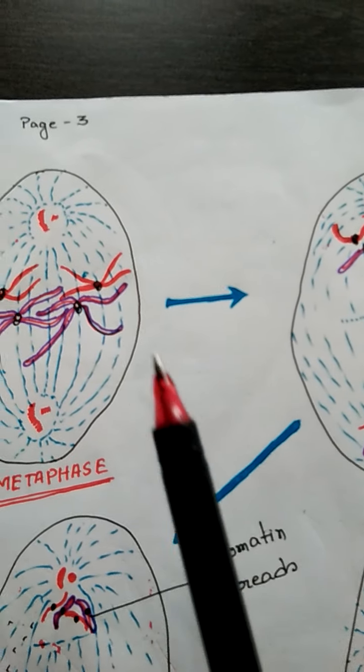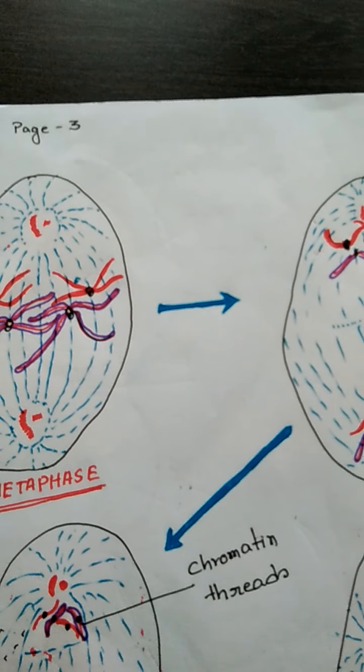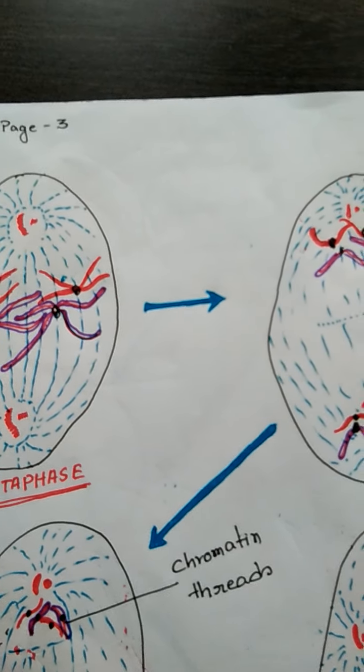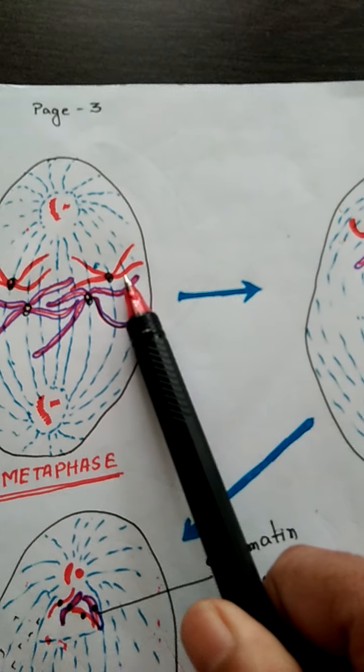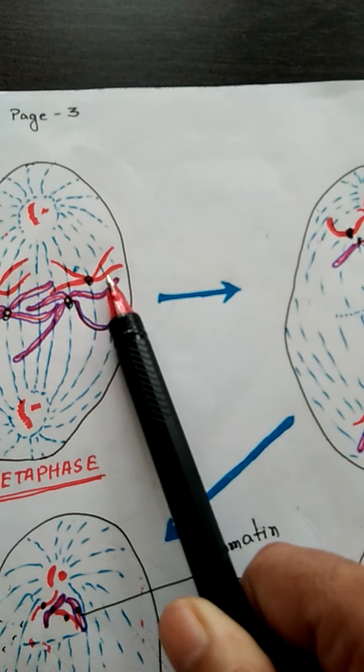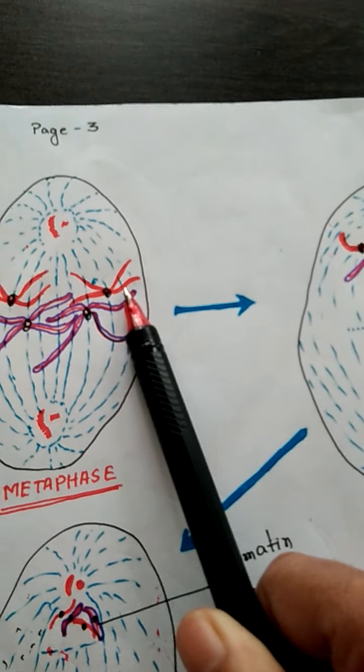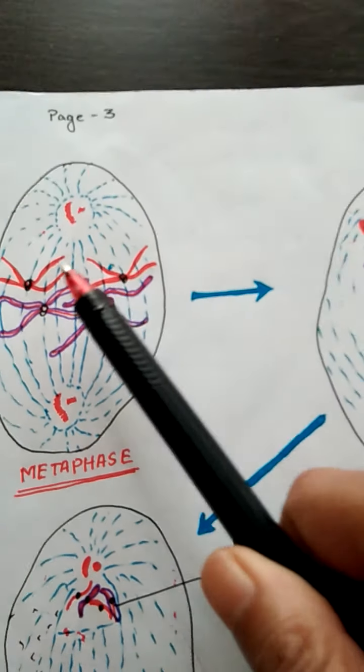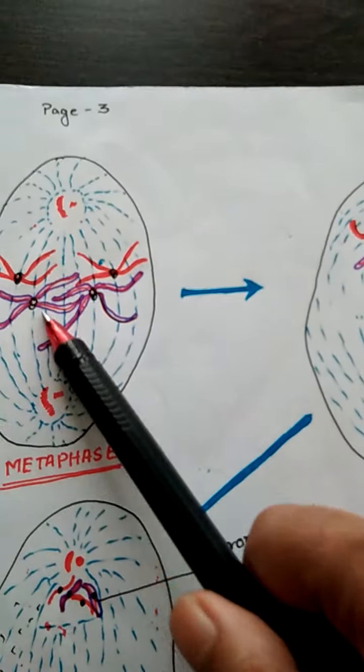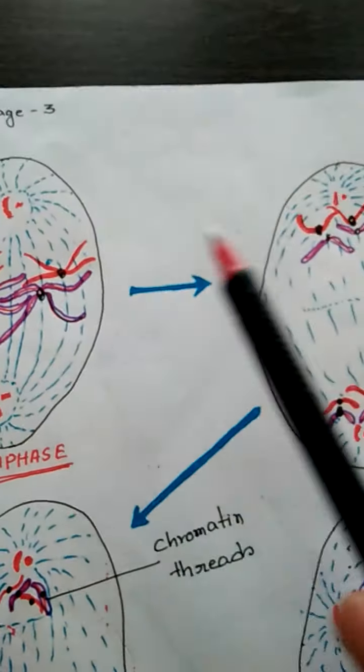The chromosomes become greatly coiled in a spiral manner and get arranged in the equatorial region. Now they start to repel, meaning each chromatid starts to repel towards the 2 opposite poles.